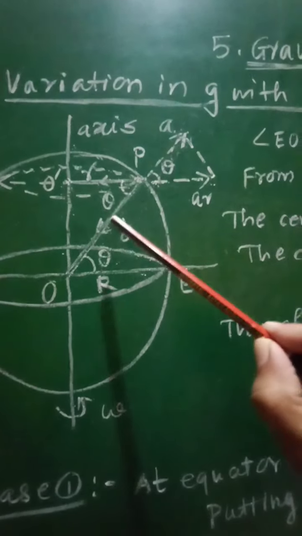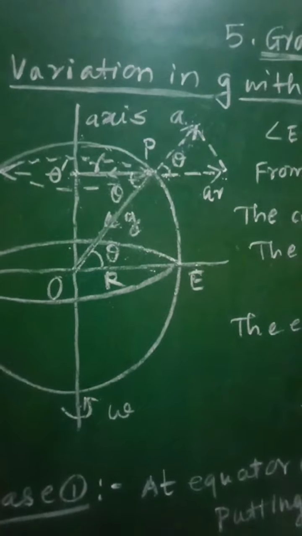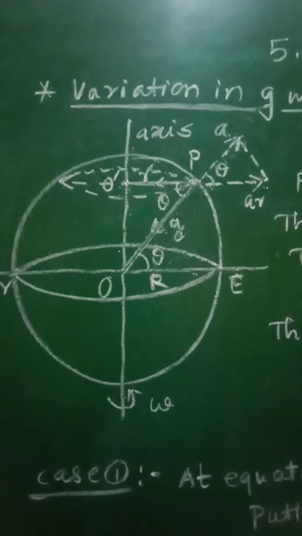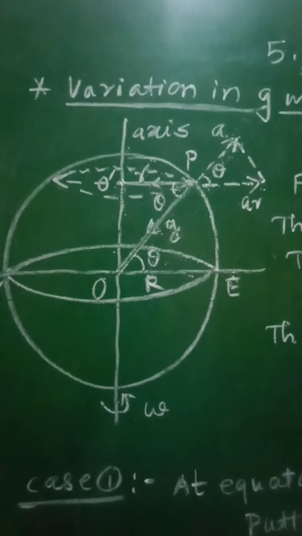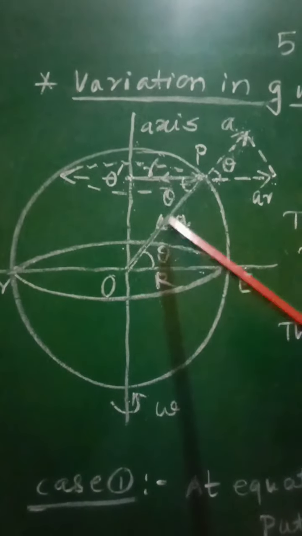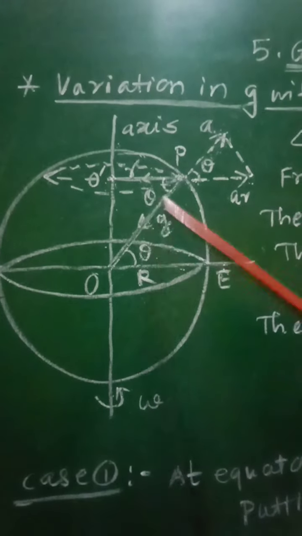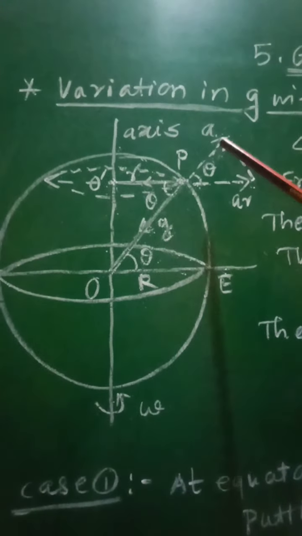Therefore these two forces due to g and a, that is mg and ma, will be oppositely directed, and therefore the resultant or effective force of gravitational acceleration will be the subtraction of these two forces, that is mg minus ma.